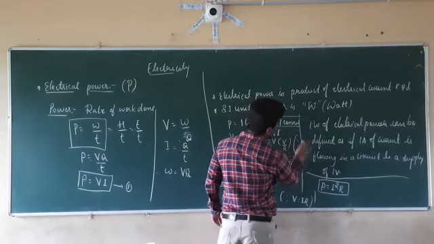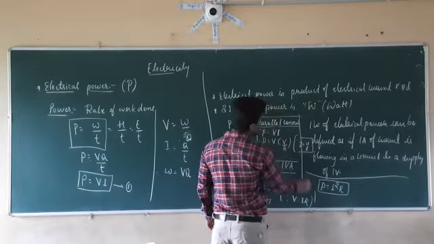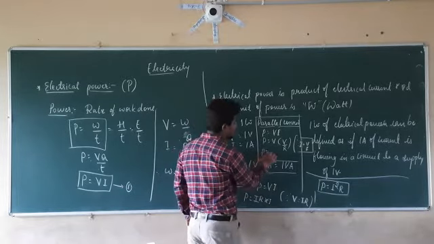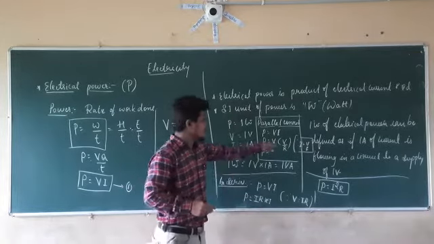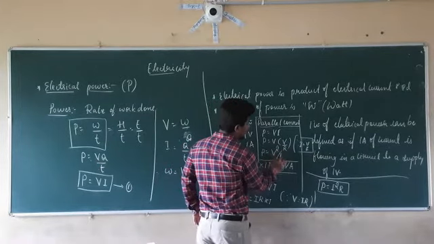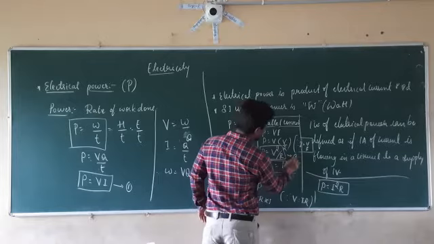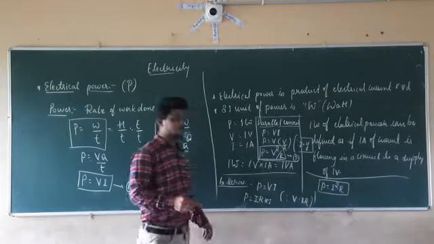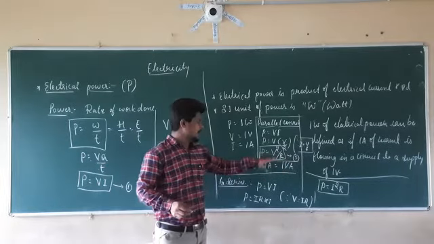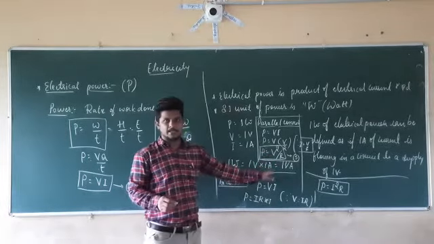since I equal to V by R. After substituting I equal to V by R, we get the formula P equal to V into V, what? It will be V square divided by R. So this is the third formula, P equal to V square divided by R. That is the third formula, and this formula is used for calculating the power in the parallel connection.